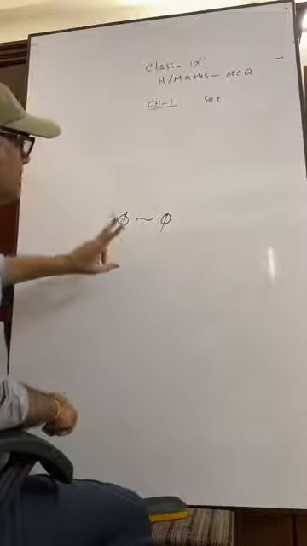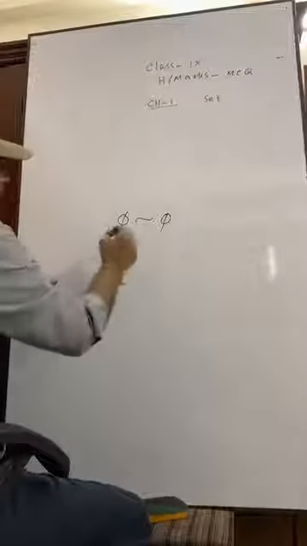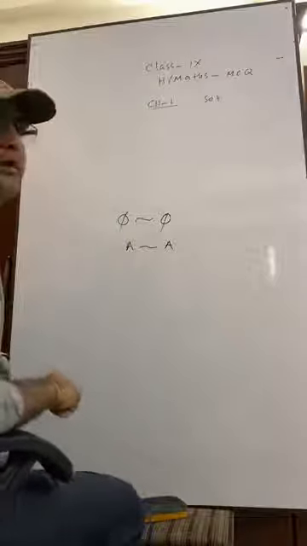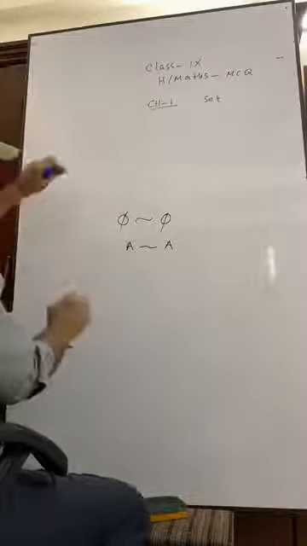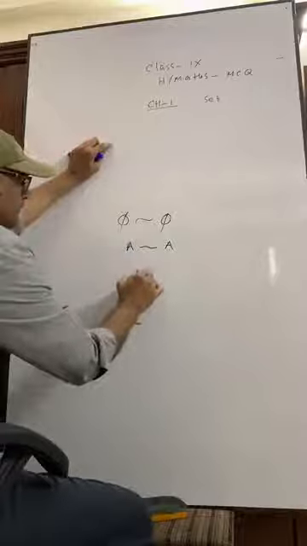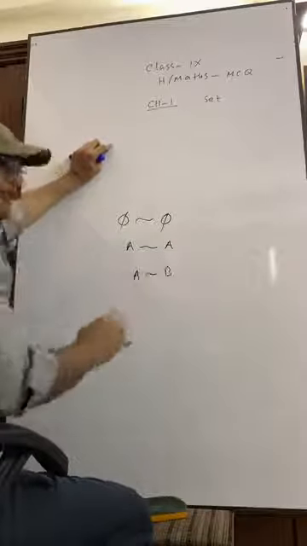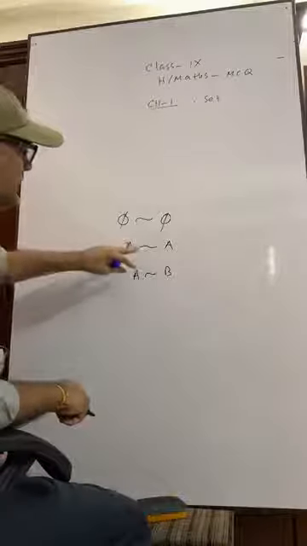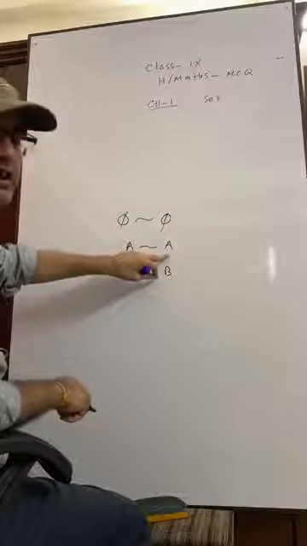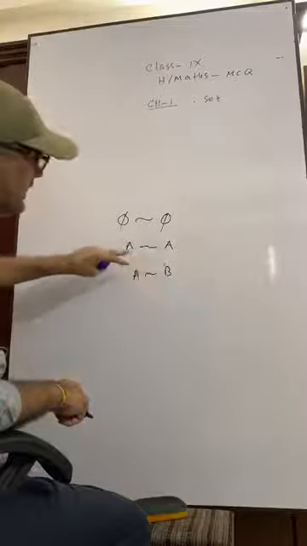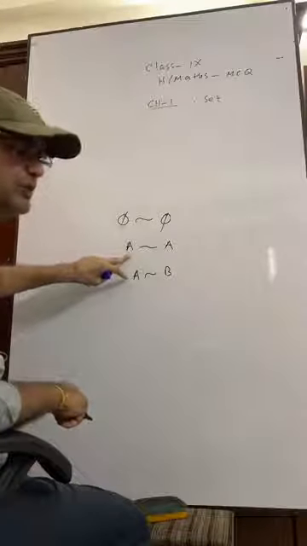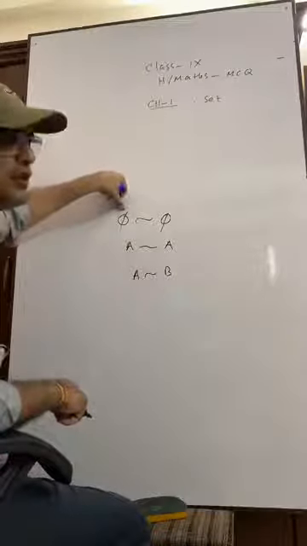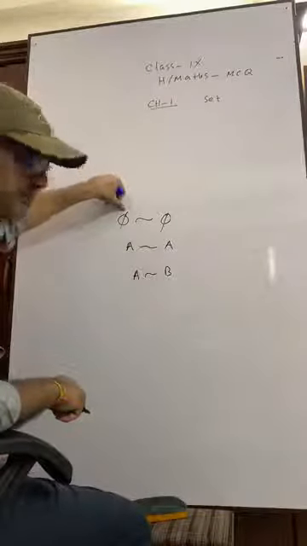You understand? Any set A is equivalent to itself. Have you got me? Any set A is equivalent to itself. Here the empty set is also equivalent to itself.